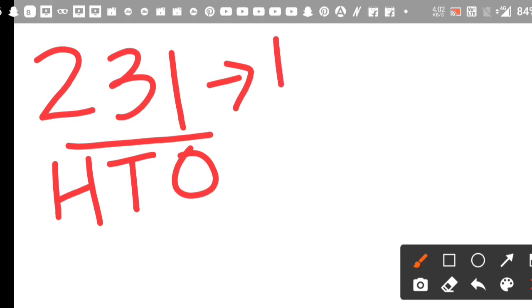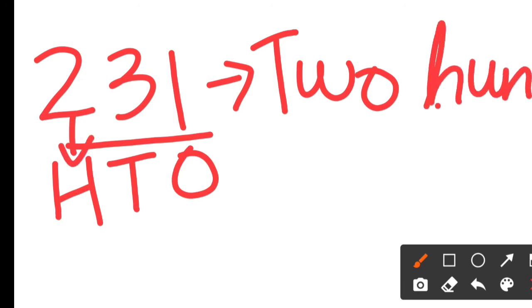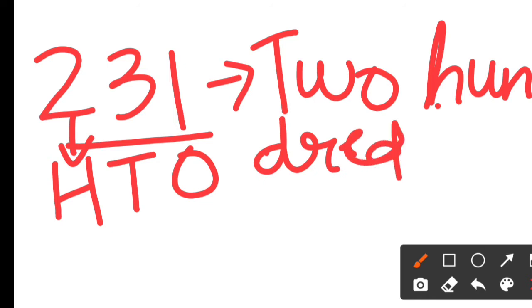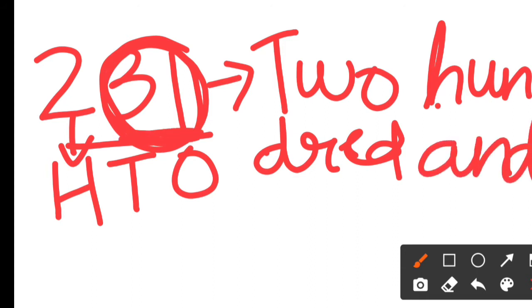Yes, we write 2. After 2, since it is at 100's position, we write 200. And these 2 digits together, put and write them together. Yes, it's 31. Okay, students.